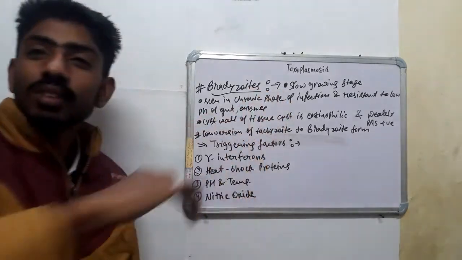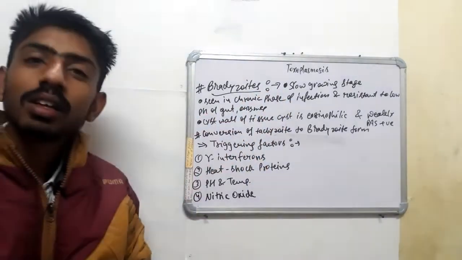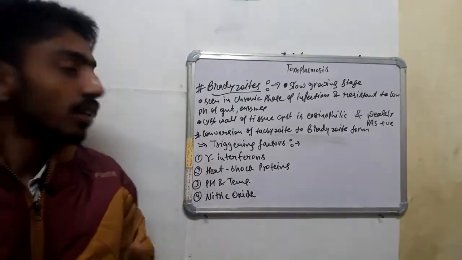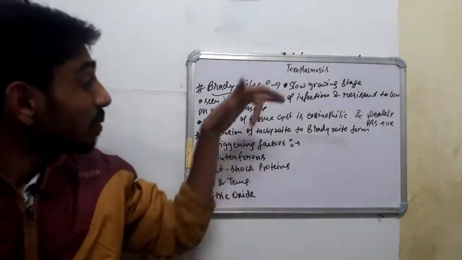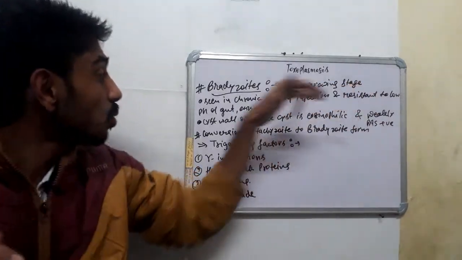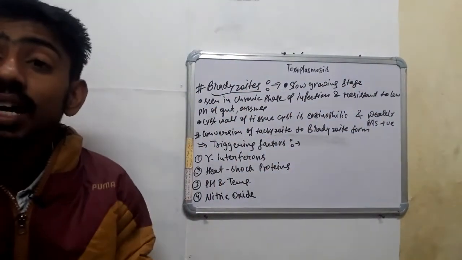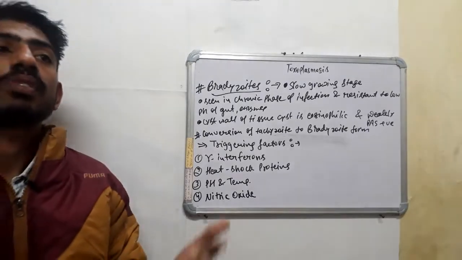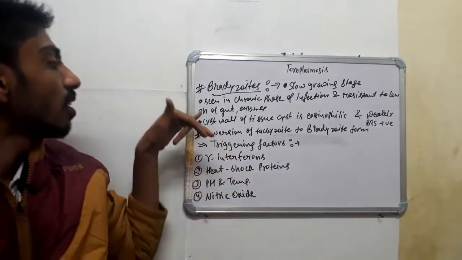Our gut has many enzymes which act in the presence of HCl inside our stomach. So this is resistant to the low pH of the gut. So they survive and they infect our gut, our stomach, our intestine.